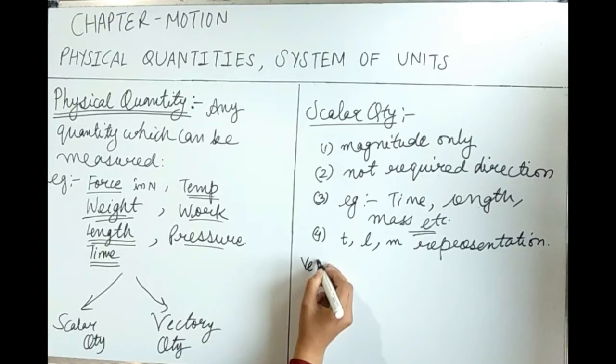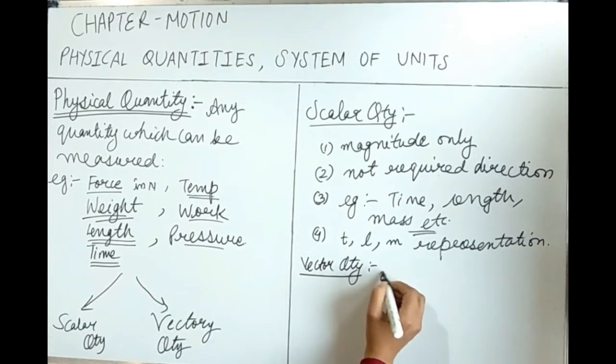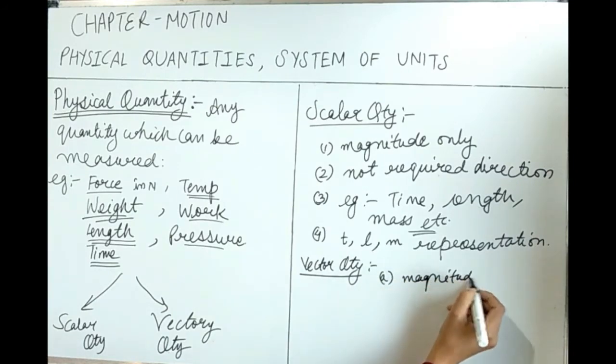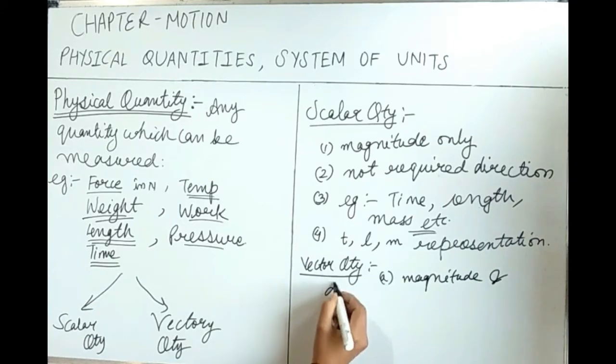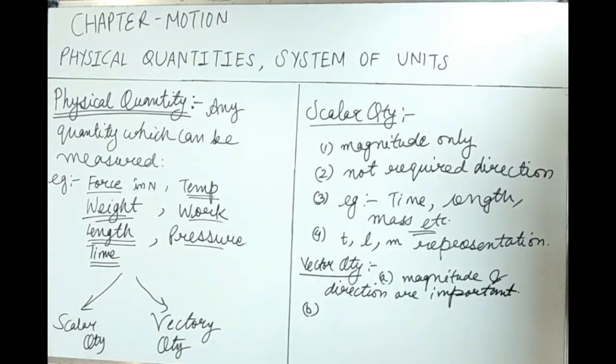Next is vector quantity. Vector quantity is where magnitude and direction both are important. We need to specify both magnitude and direction. For example, force is a vector quantity.